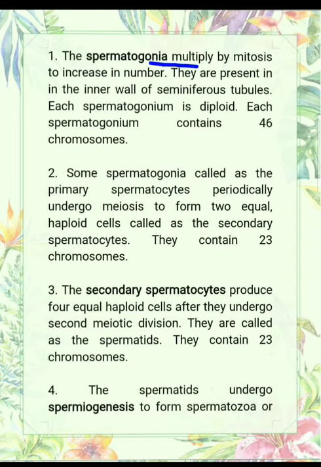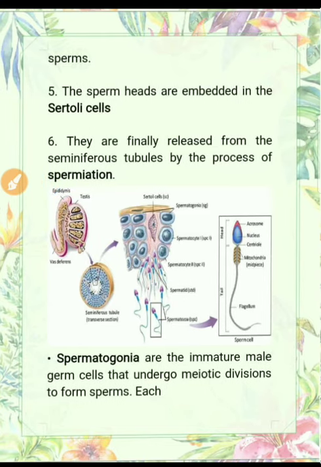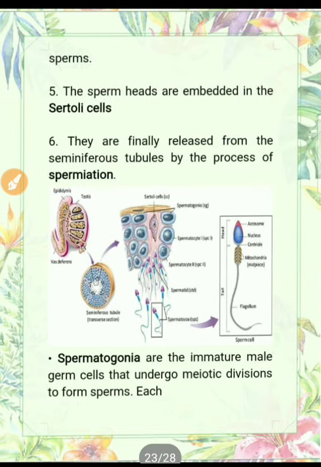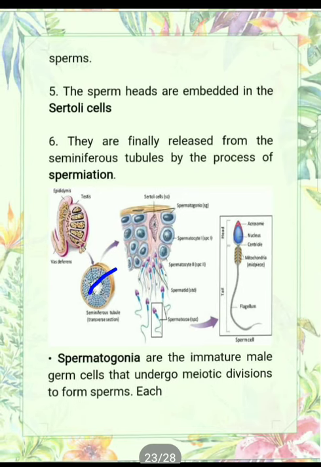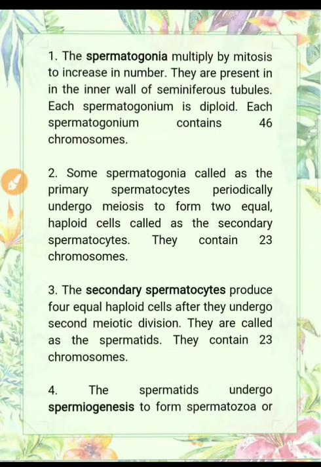The spermatogonia multiply by mitosis to increase in number. Actually they are present in the inner wall of the seminiferous tubules. Let us see this diagram. This is the structure of the seminiferous tubule, and in this seminiferous tubule many spermatogonia are present. These are present on the upper side. So these spermatogonia increase their number by the process of mitosis. Each spermatogonium is diploid and contains 46 chromosomes.